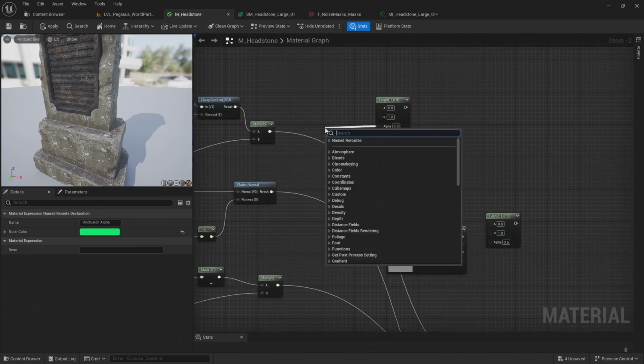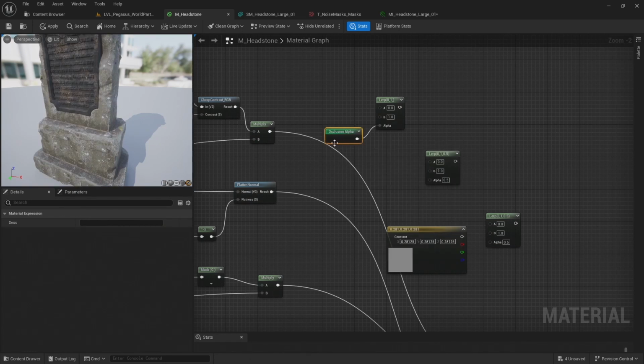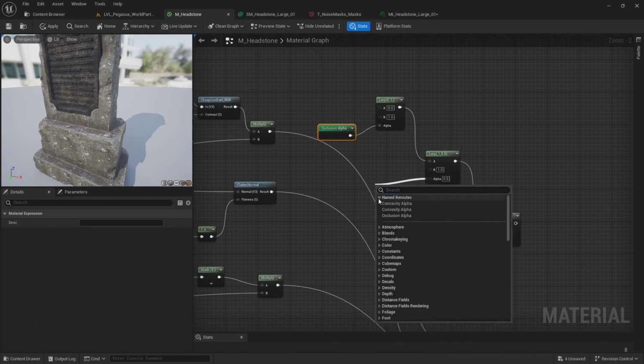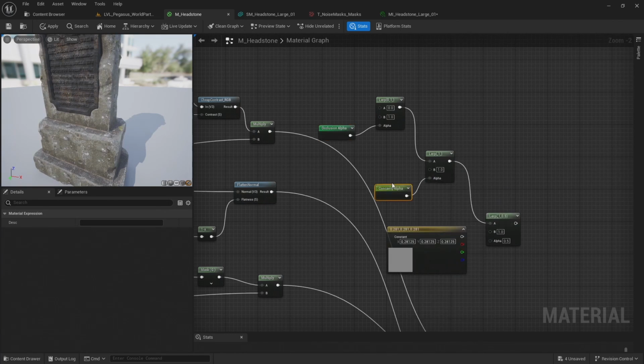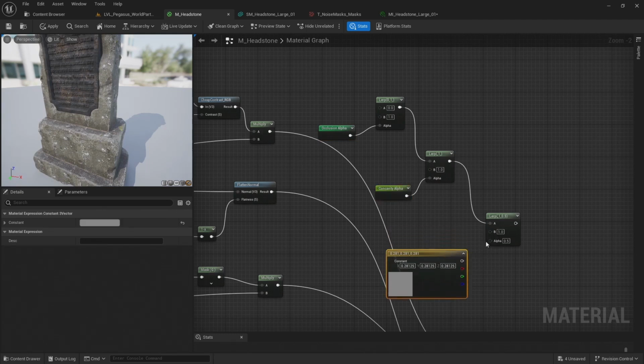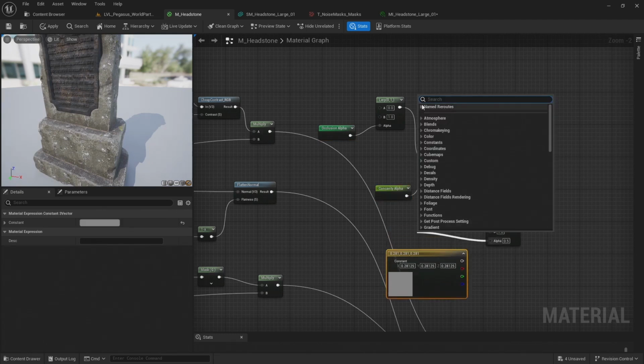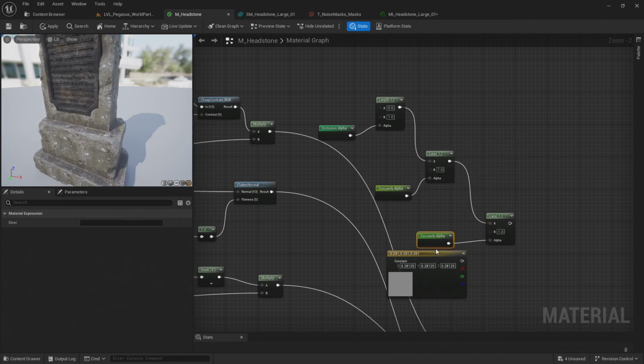And now what I can do is come up to these lerps I've just added for the metal. I'm going to drag off the alpha, and you can see here I've now got at the top a named reroutes, and I can select one of those declared reroutes. So for the first one, I want the occlusion alpha, and I'm going to connect this lerp to the A input on the second, and then this lerp to the A input on the third. On the second lerp for the alpha, I want concavity, and for the third, I want to add the convexity.